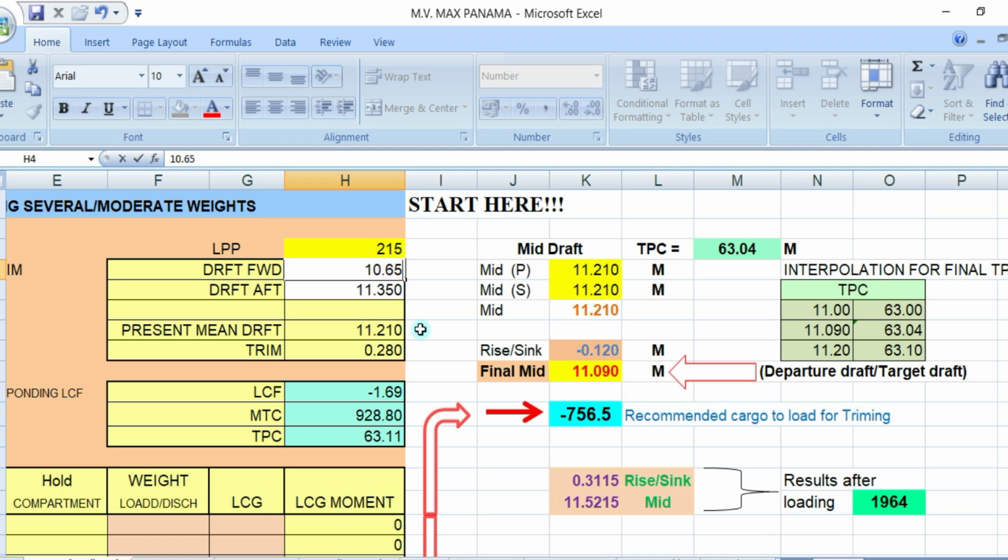Okay, and your aft draft, you agreed that it will be 10.70. Okay, so your mean draft will be 10.675. So let's say your actual mid draft is 10.66.